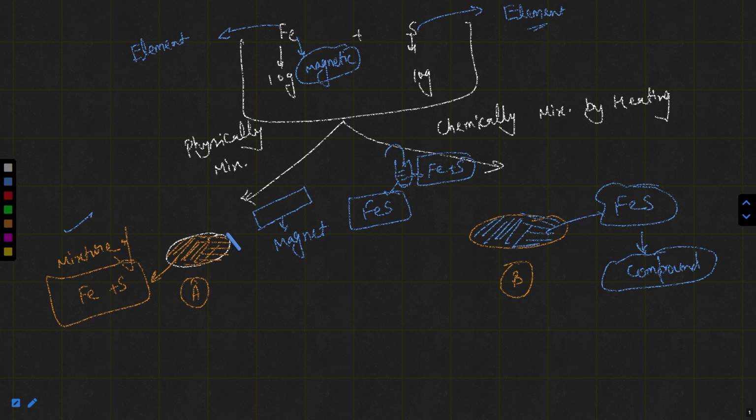Because iron is magnetic in nature, the iron filings will get attracted towards the magnet. These are iron filings. They are attracted towards the magnet. Attraction is here.